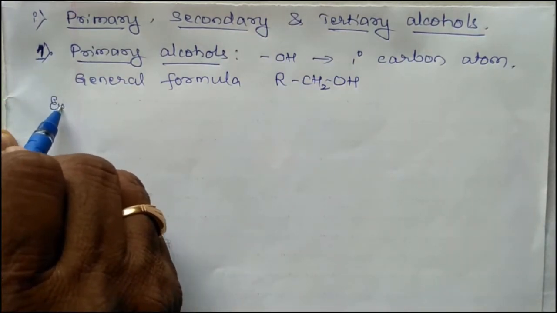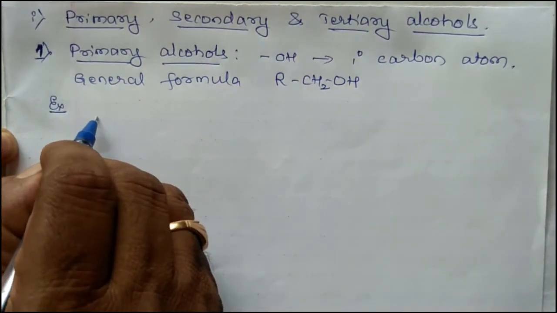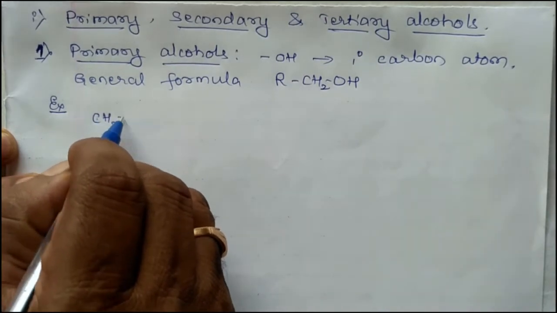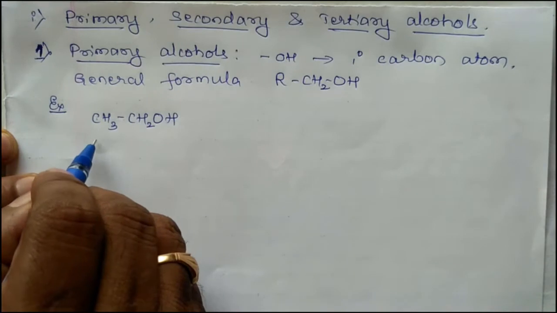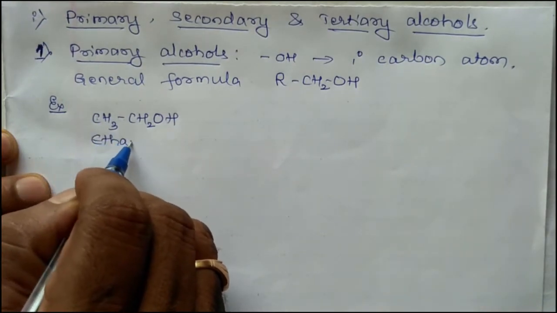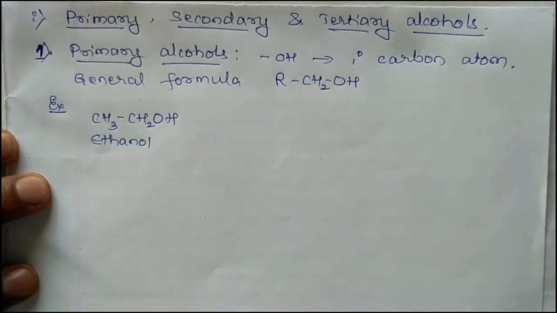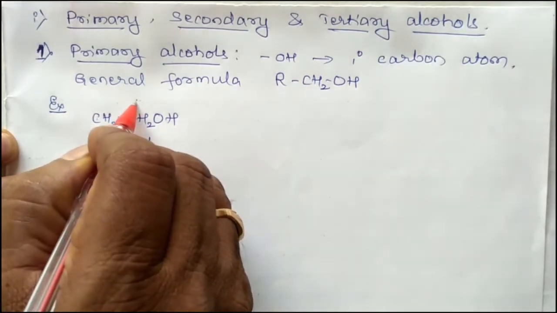Example, CH3CH2OH, ethanol. Here this carbon atom is primary.